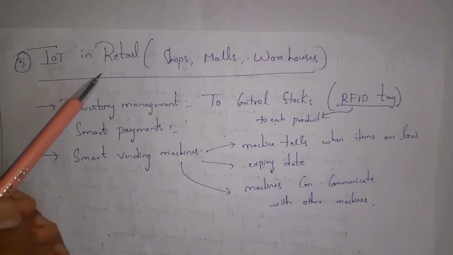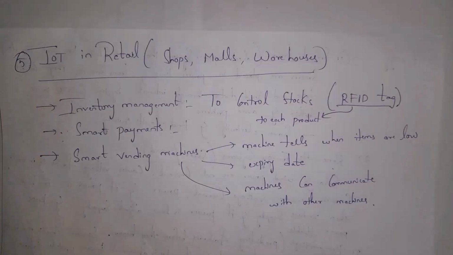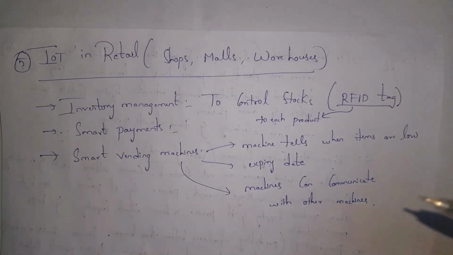And the fifth one, retail, where we will use IoT in retail, like where they sell products, like in shops and malls. Nowadays, many malls are using inventory management to control stocks. For each and every product, they are giving an RFID tag. Based on the tag, they can identify how many stocks are present.